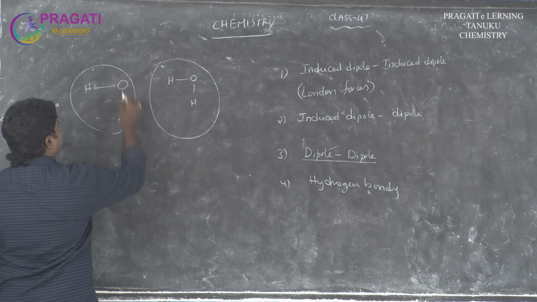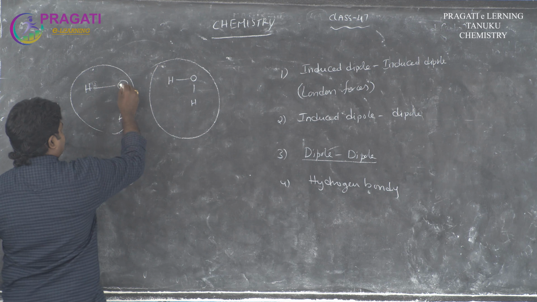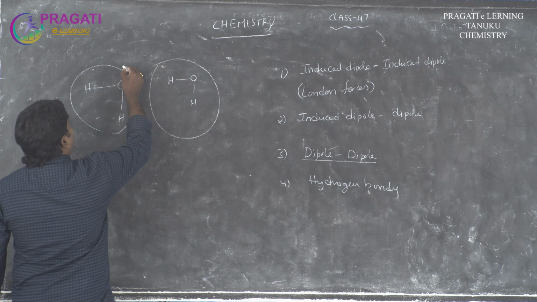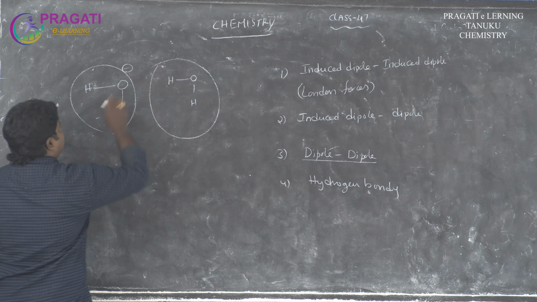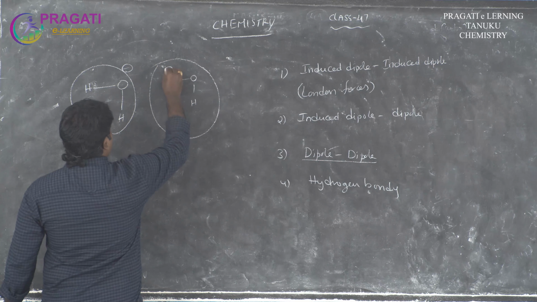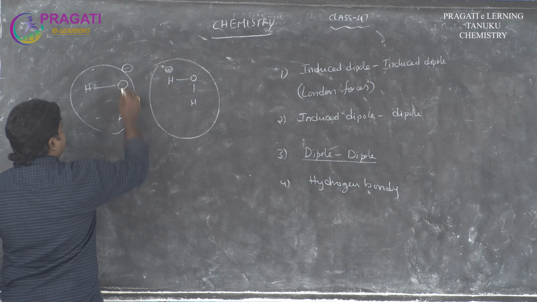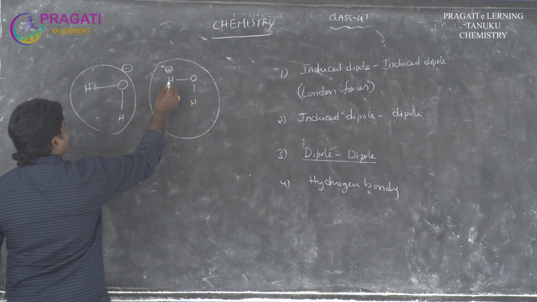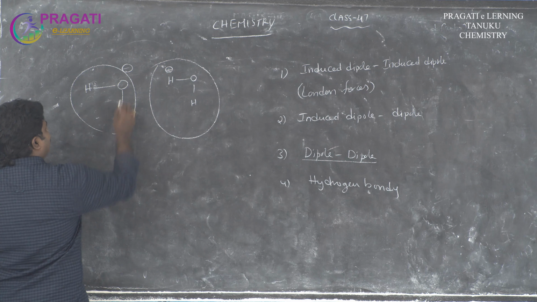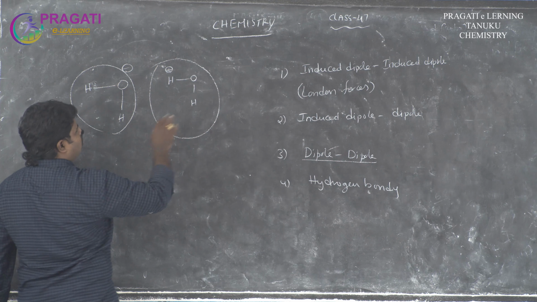In this molecule, this oxygen has a negative charge because it is more electronegative, and this hydrogen develops the positive charge because of less electronegativity. So this oxygen strongly attracts this hydrogen. The oxygen of one molecule strongly attracts the hydrogen of the other molecule.